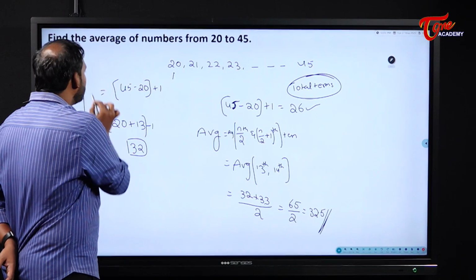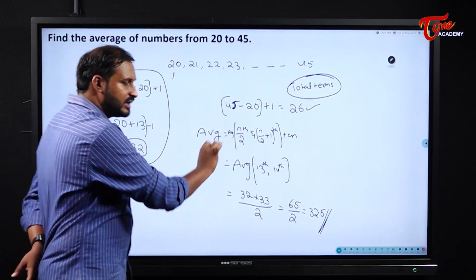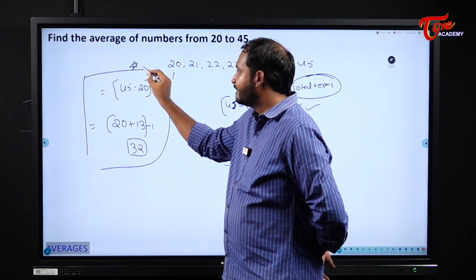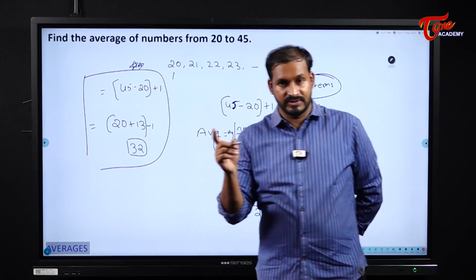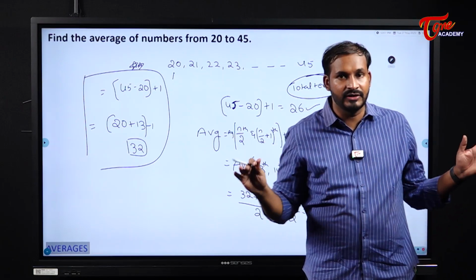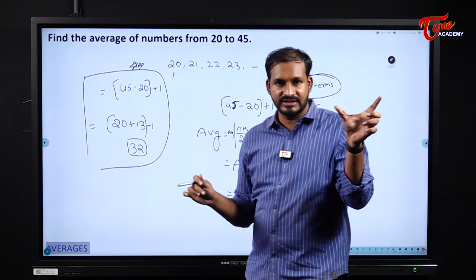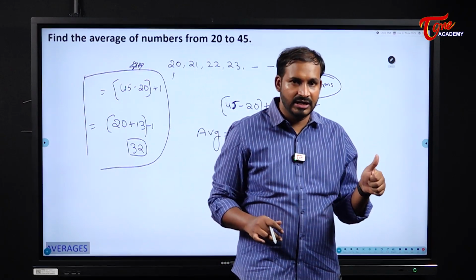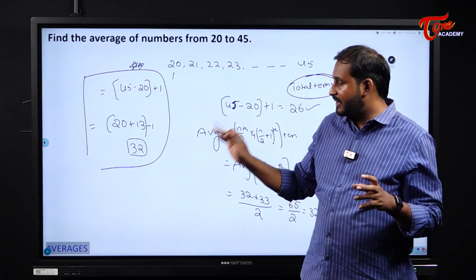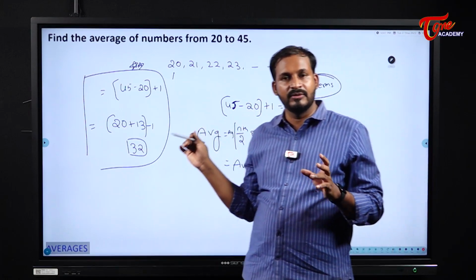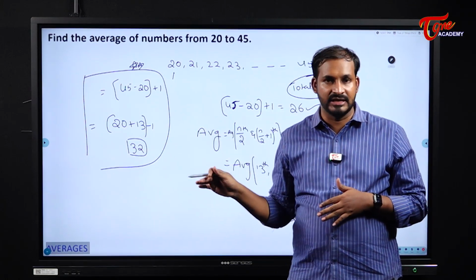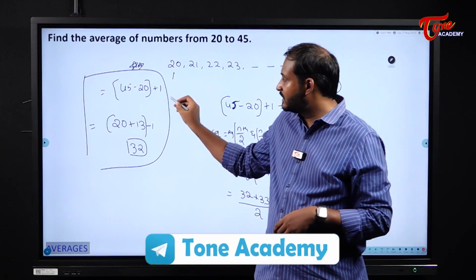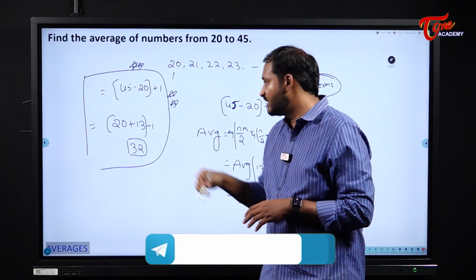So these two are very important. Finding these things is common for everything, but please try to observe them. The total number of terms in consecutive terms: you can subtract the first from the last, but add plus 1. Understood? And next, if from any particular value you want to find the 14th term or something, don't simply add that value; do minus 1. Please be careful with this, and the remaining things are very simple.